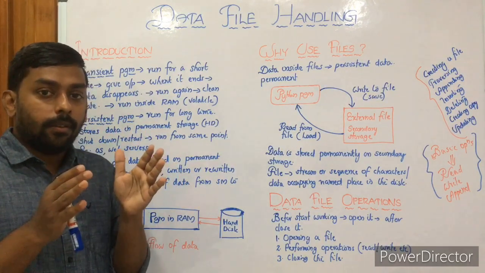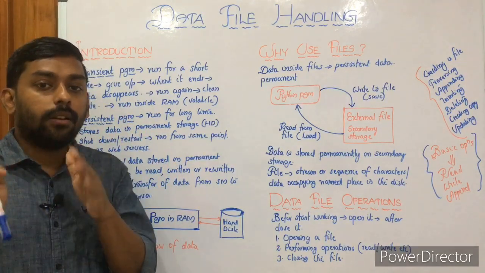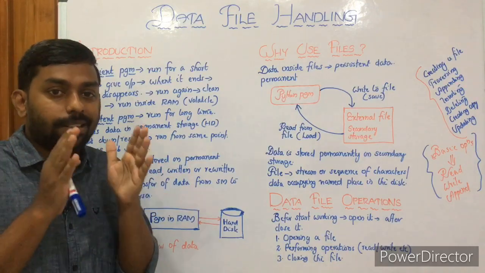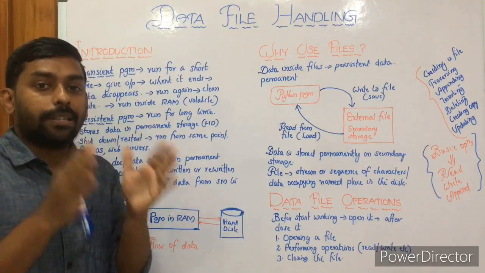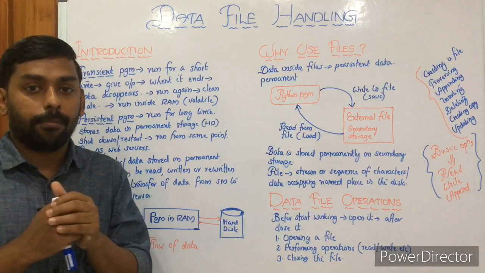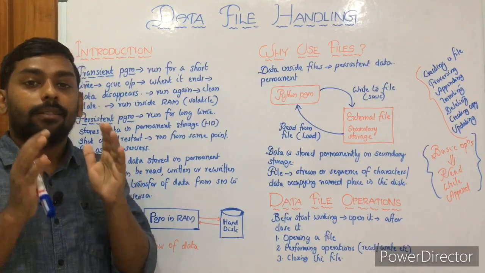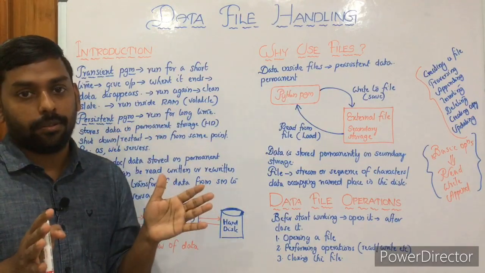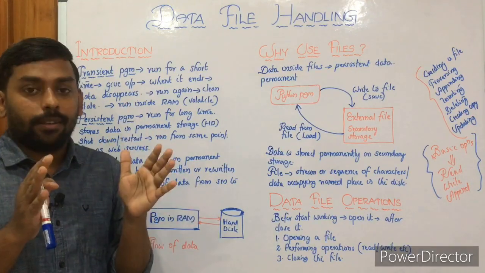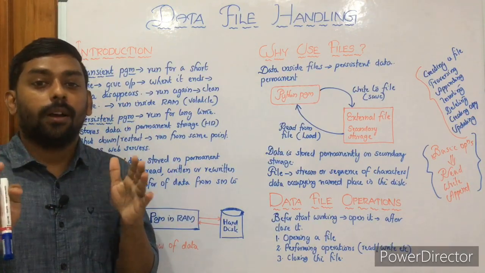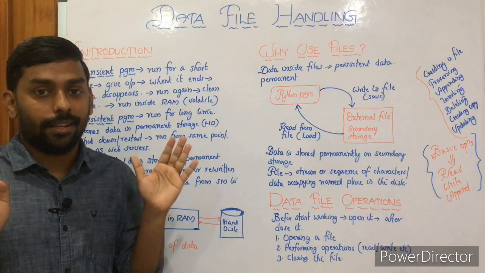A transient program runs for a short time. A persistent program runs for a long time. That means you will get the results of the previous executions. That means something like input and output are stored permanently, right?